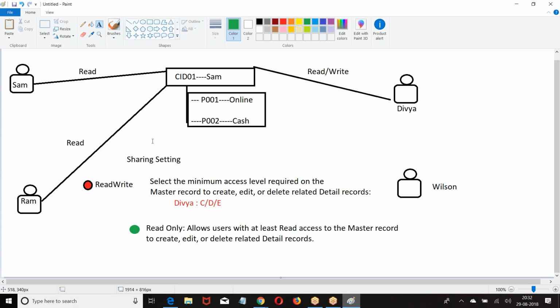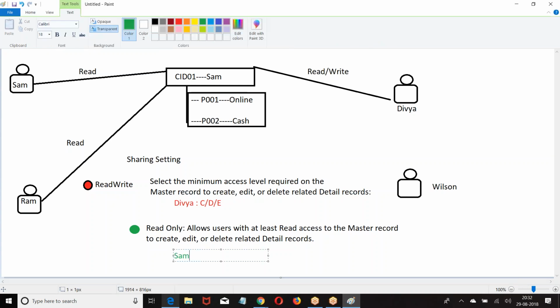If I choose the second option, any user in the organization who has a read permission on the master will get create, edit, delete on the child record. If I choose the second option, who has read? Sham, Ram, Divya. So Sham, Ram, Divya will get the permission of create, edit and delete.